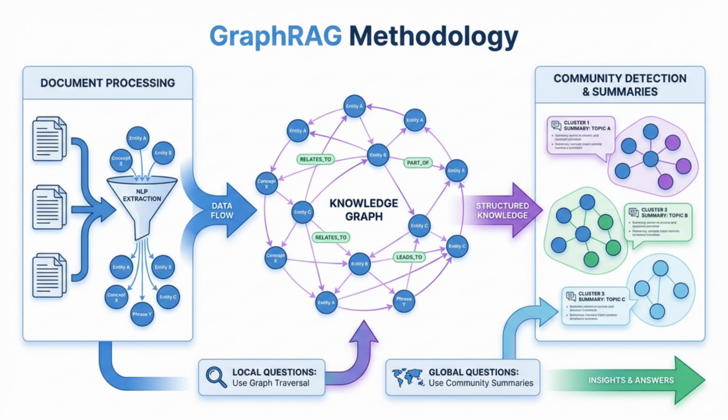The graph RAG methodology pioneered the hybrid approach. First, extract entities and relationships from your documents automatically using NLP. Build a knowledge graph. Then use community detection algorithms to cluster related entities and pre-generate summaries. Now you can answer both local questions through graph traversal and global questions through community summaries.